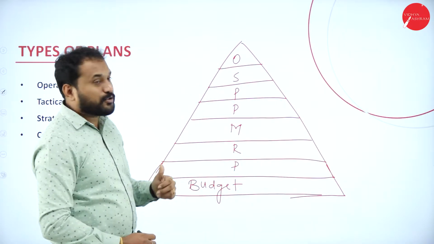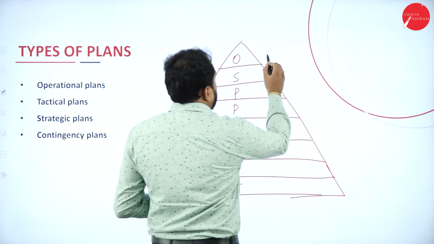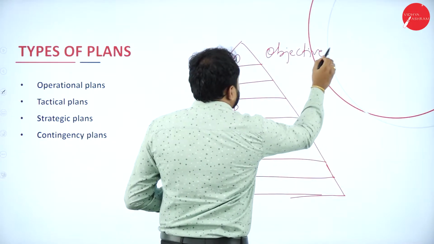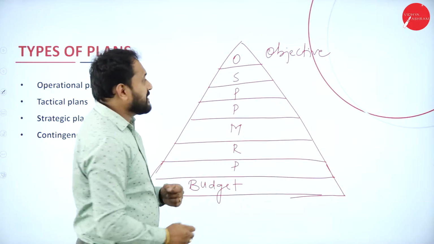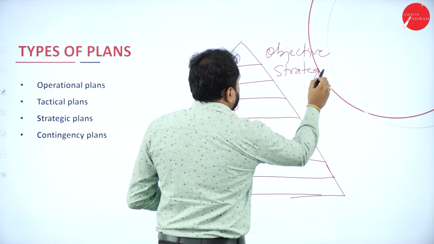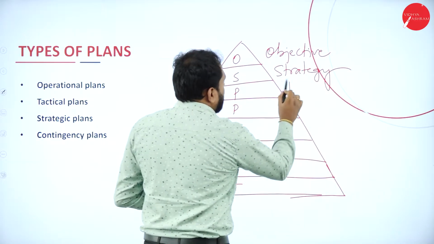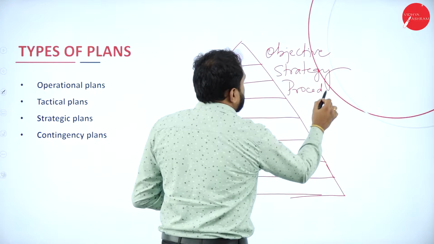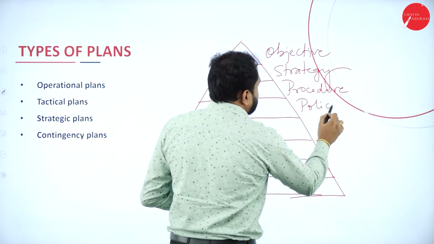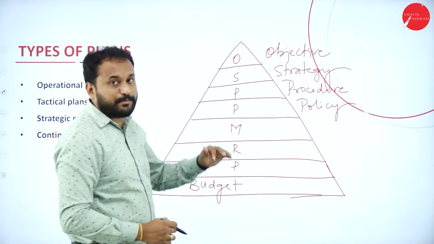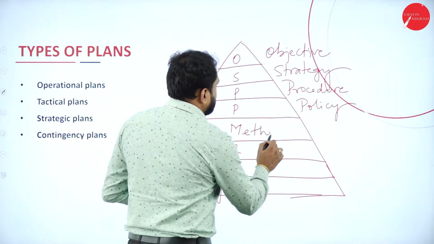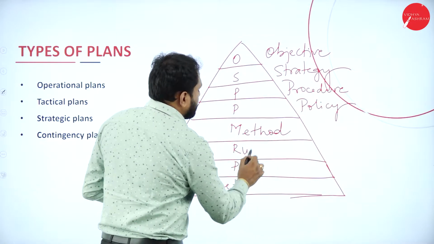Now this O is always called the objective. You need to always have an objective. S stands for strategy. P is procedure. Then one more P is policy. You should always have a procedure and a policy. M stands for method. R is rules.